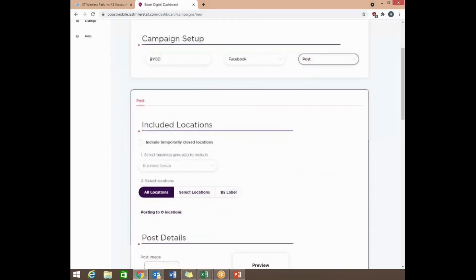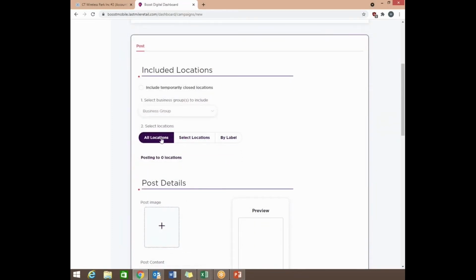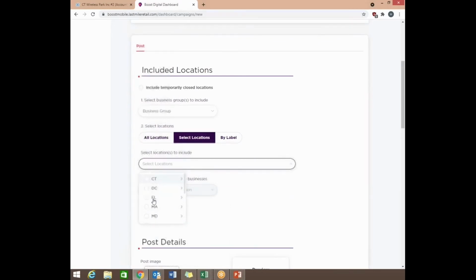And then at the bottom, this is going to auto-generate. The very first thing you want to do is select where you're going to be posting this BYOD campaign. You're going to select your business, or if you have multiple stores, this is where they're going to come up. If you want to post it for all locations, there's a button to do that right here. As you can see, right now we're selected under all locations. To make this simple, we're just going to be posting this Facebook post for each individual Facebook My Business account for all locations. And if you want to do it per location, there's a filter to do that as well. So let's go back to all locations and scroll down a little more.